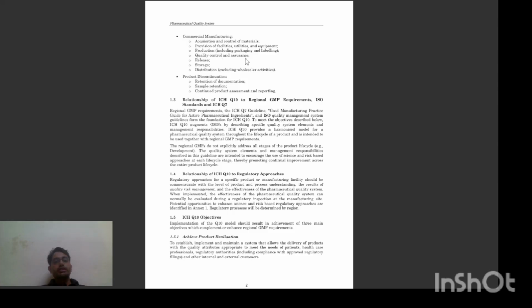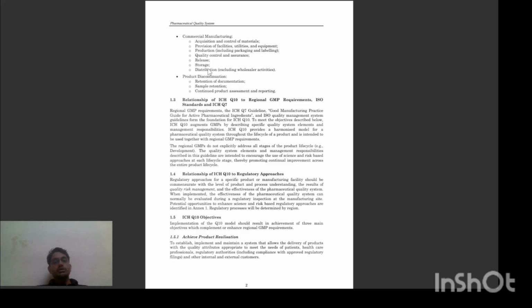Then quality control and assurance also include the quality control. Quality control is the area in which testing of the product is done. After the testing, only then is release done. In quality assurance, we maintain the quality related compliance. Then release, after the manufacturing of the product, the release to the commercial.